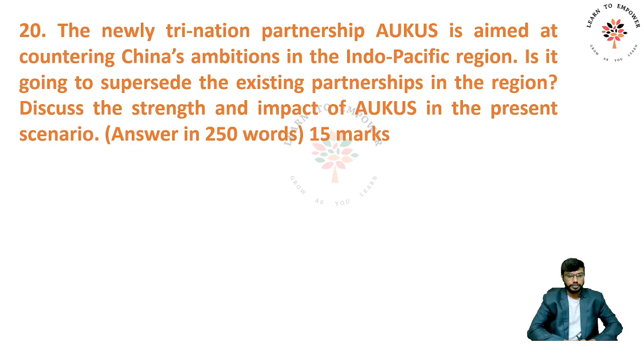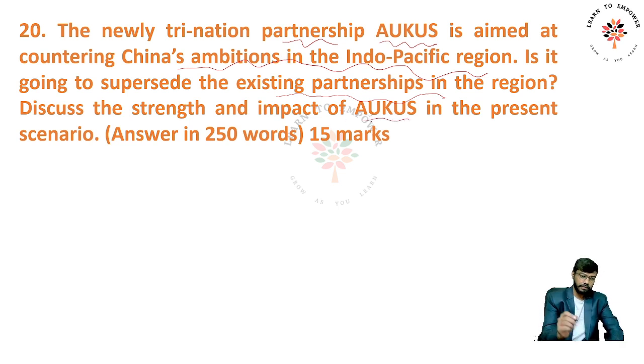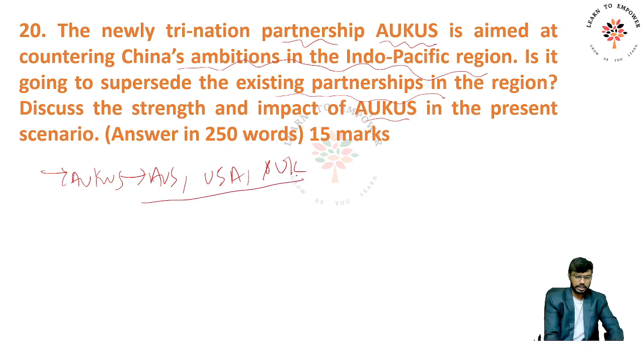Now, the new tri-nation partnership, AUKUS, is aimed at countering China's ambition in the Indo-Pacific region. Is it going to supersede the existing partnerships in the region? Discuss the strength and impacts of AUKUS in the present scenario. This is very direct and very important. Give an introduction to AUKUS. What are the countries involved? Australia, USA and UK. Right, these are the countries involved.